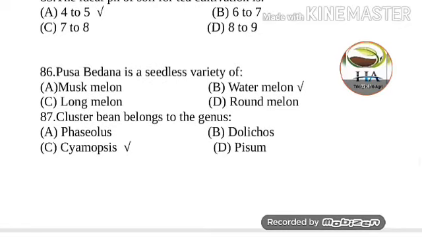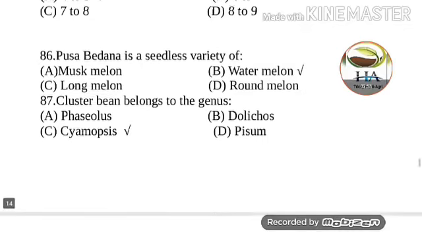Next question is, Pusa Bedana is a seedless variety of. Options are muskmelon, watermelon, long melon and round melon. So answer of this question is watermelon. Pusa Bedana is a seedless variety of watermelon.